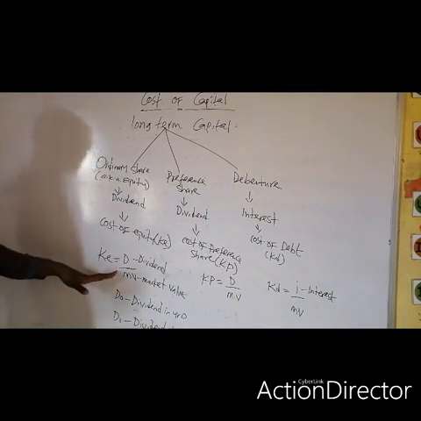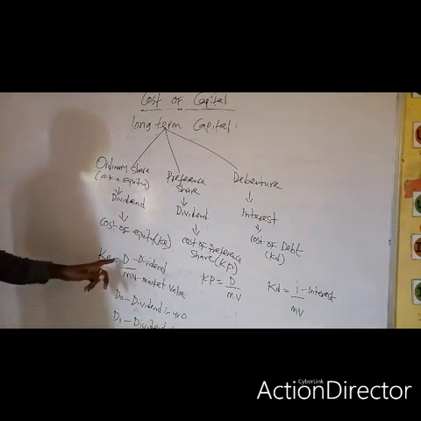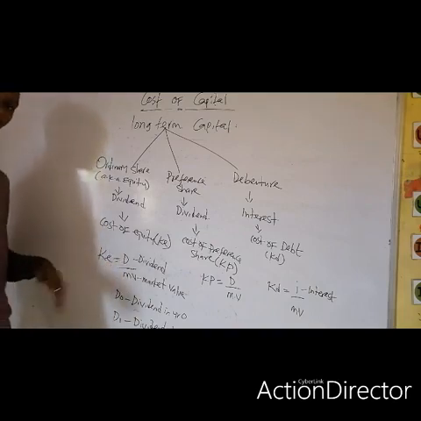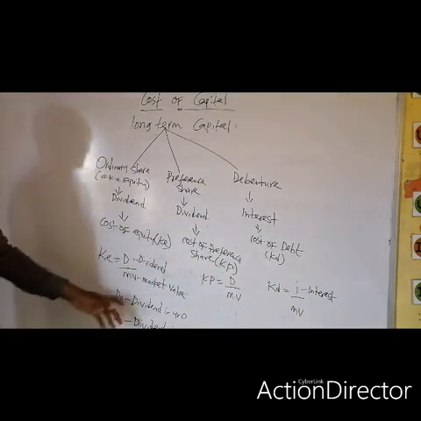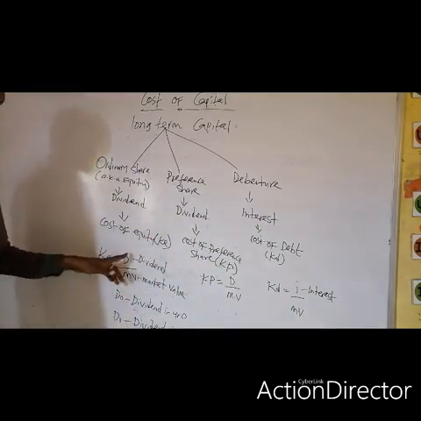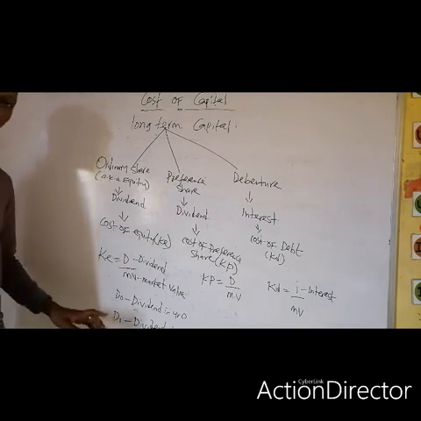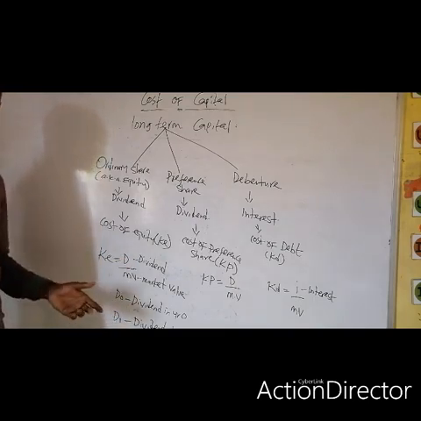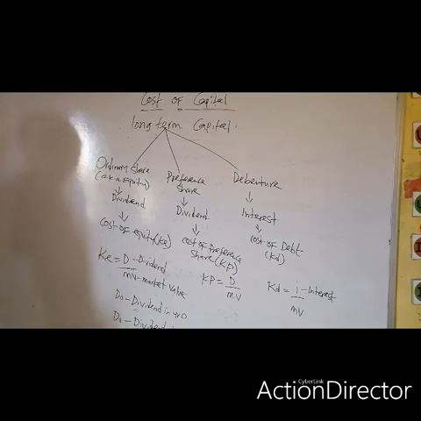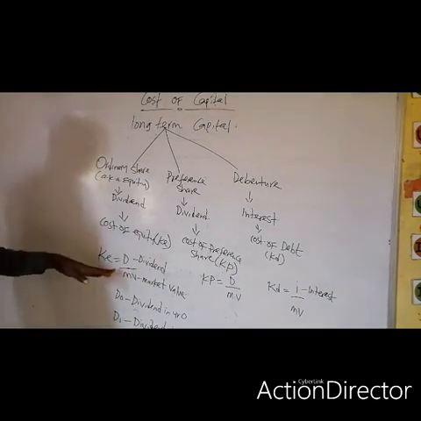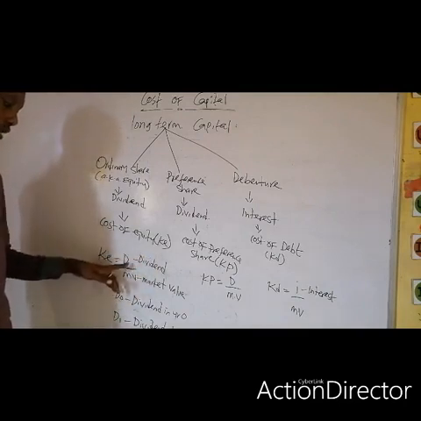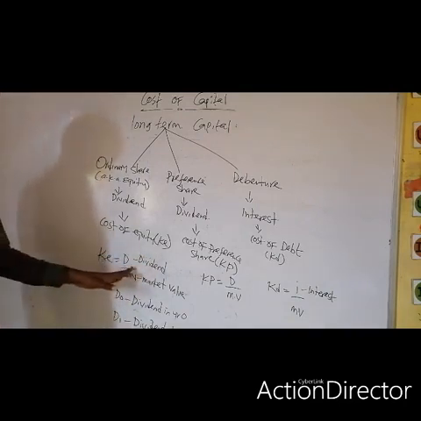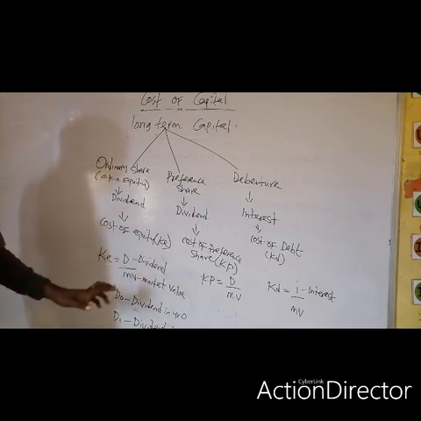But majorly, this is the formula for calculating the cost of equity. Depending on the information given in the question, we should determine whether the dividend you are talking about here is D1 or D0, dividend year 1 or dividend now. So in our subsequent video, we shall explain how we determine whether we are going to use D1 or D0. But majorly, this one is dividend, whether it's going to be D0 or D1.